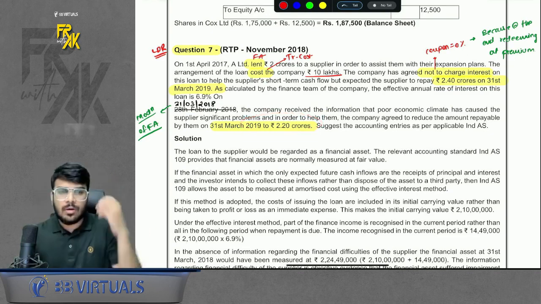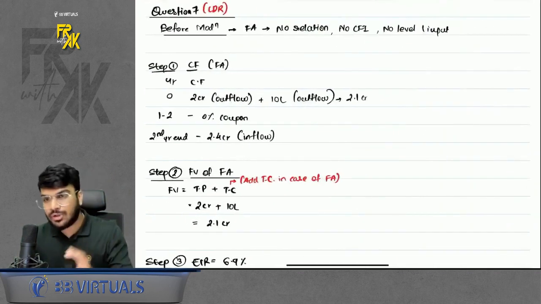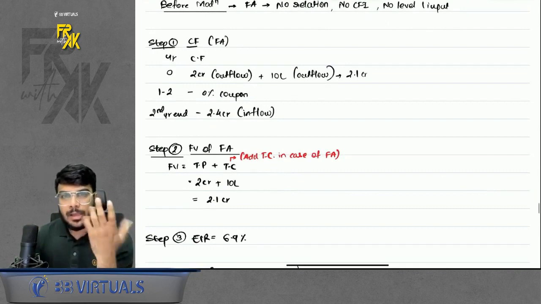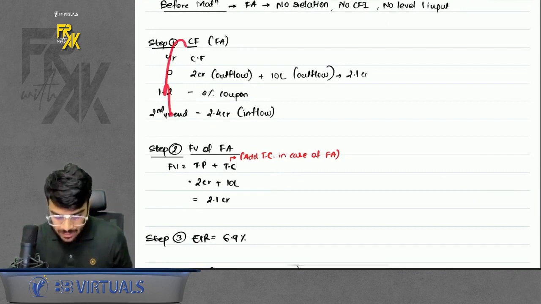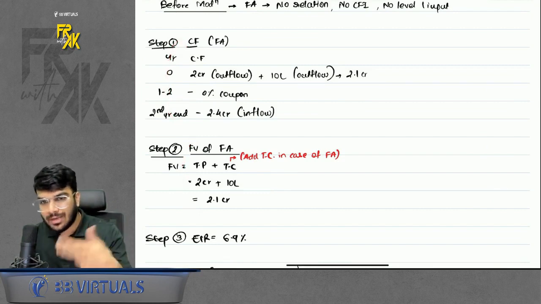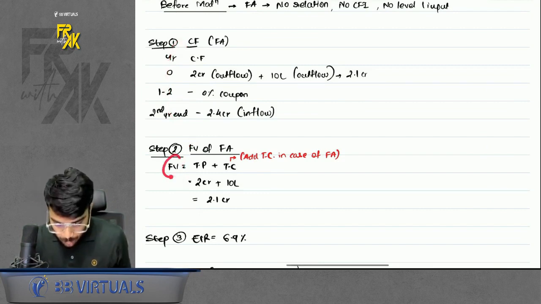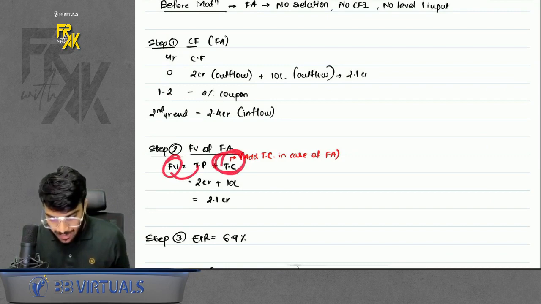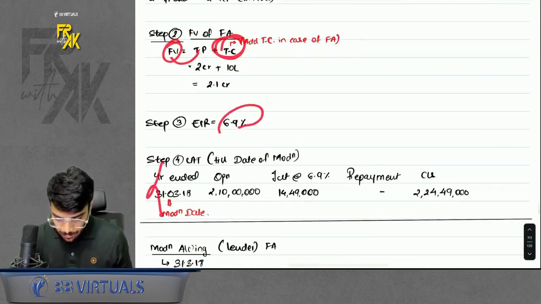Okay. So, how to account for this modification? Simple. Again, divide the question into 2 parts. One part is going to be before modification accounting. So, you will say cash flows, fair value, because no relationship, no CFI, no level 1 input. You can assume the fair value. So, assume the fair value to be equal to TP, but there was TC also. So, add it. Okay. EIR is given, LAT you can prepare.